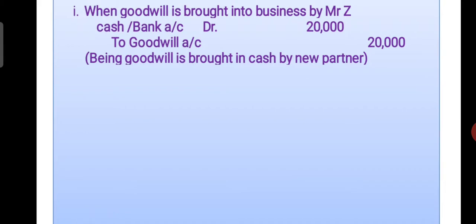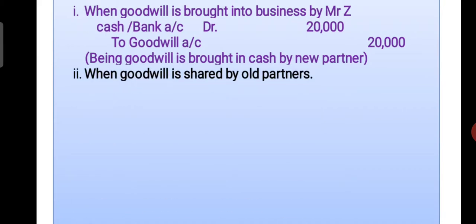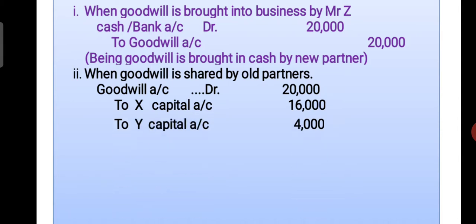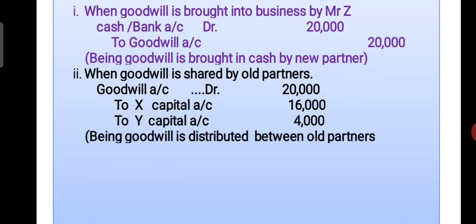And second entry, when goodwill is shared by old partners. Then what is that entry? Goodwill account debit to X capital account and Y capital account. So 20,000 rupees we divided between partners, meaning we credited their accounts with their share. So narration: being goodwill is distributed between old partners according to their old profit sharing ratio.